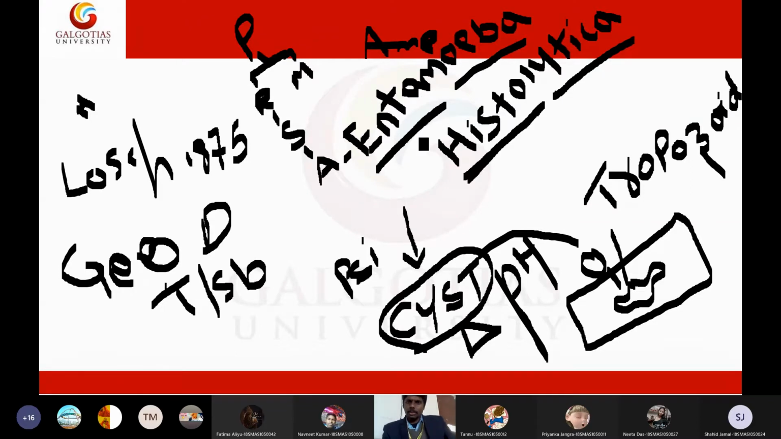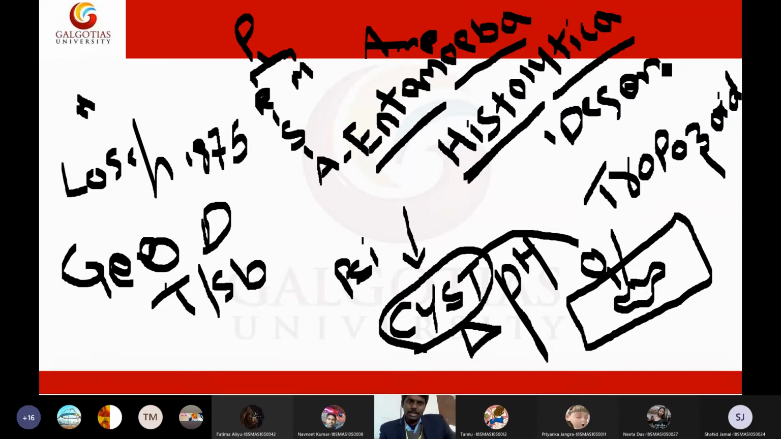So far I discussed the introduction to Entamoeba histolytica. It will cause amoebic dysentery. The disease produced by Entamoeba histolytica is amoebic dysentery, dysentery, or simply loose motions, and the loose motions will cause dehydration and the patient can die. So that is why we really need to keep an eye on amoebic dysentery or Entamoeba histolytica.